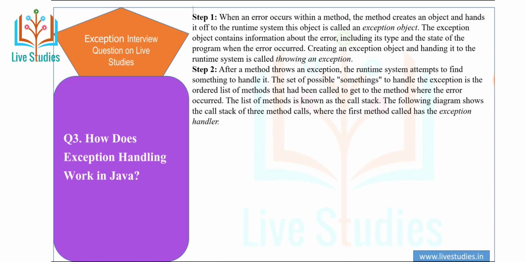Second point is, after a method throws an exception, the runtime system attempts to find something to handle it. The set of possible places to handle the exception is the ordered list of methods that had been called to get to the method where the error occurred. The list of methods is known as the call stack. The following diagram shows the call stack of three method calls, where the first method calls the exception handler.